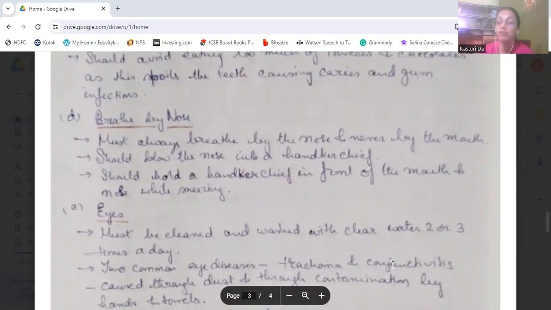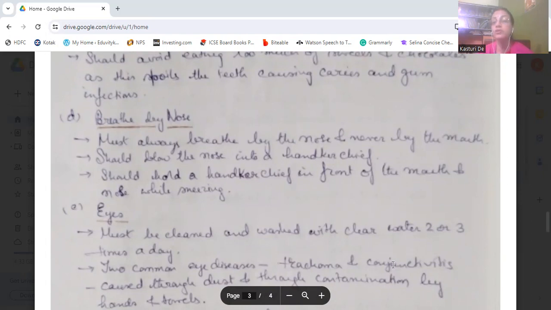But if we breathe through our mouth, then what happens? The air which contains dust particles and germs can go directly into our lungs and cause infections. So it's a good habit to breathe through your nose. They must always breathe by the nose and never by the mouth.